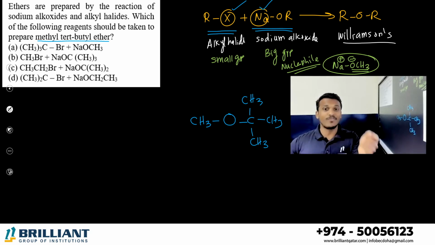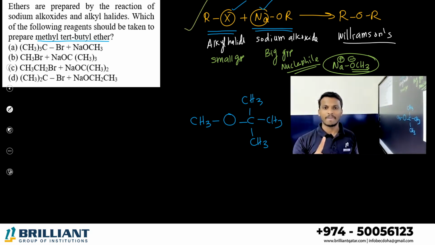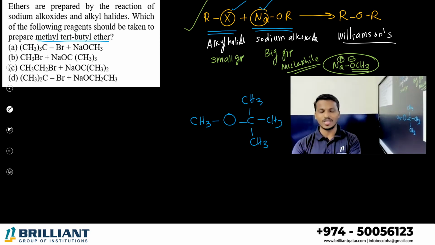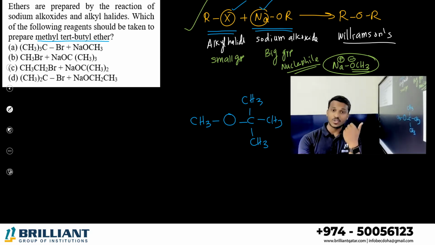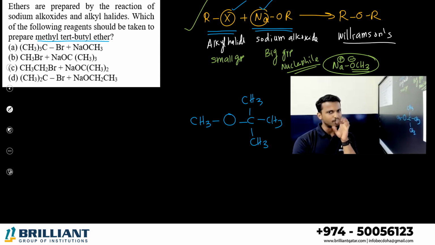In the presence of a strong base, haloalkane will undergo beta elimination. You know, during beta elimination reaction, what is a common reagent we are using? Alcoholic KOH. Correct? In the presence of a strong base, a haloalkane, instead of undergoing Williamson synthesis, will undergo beta elimination. So if you want to get ether, if you want to perform Williamson synthesis, your haloalkane should be a smaller group, sodium alkoxide part should be bigger.